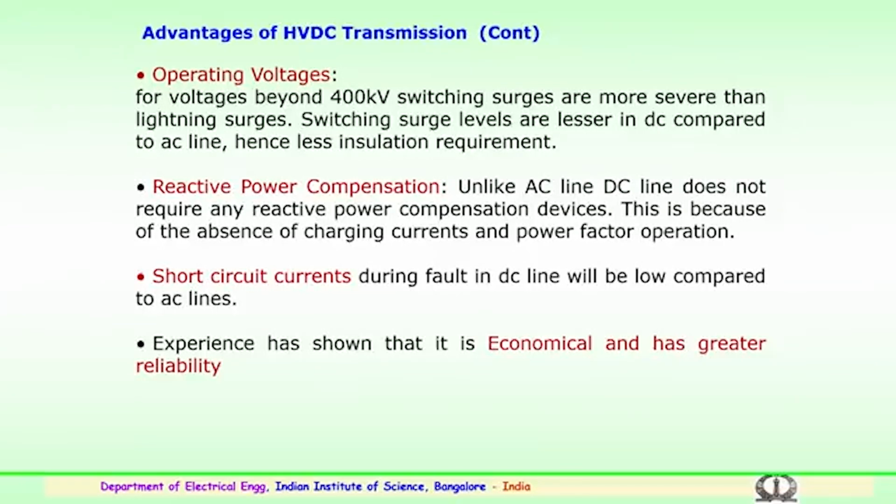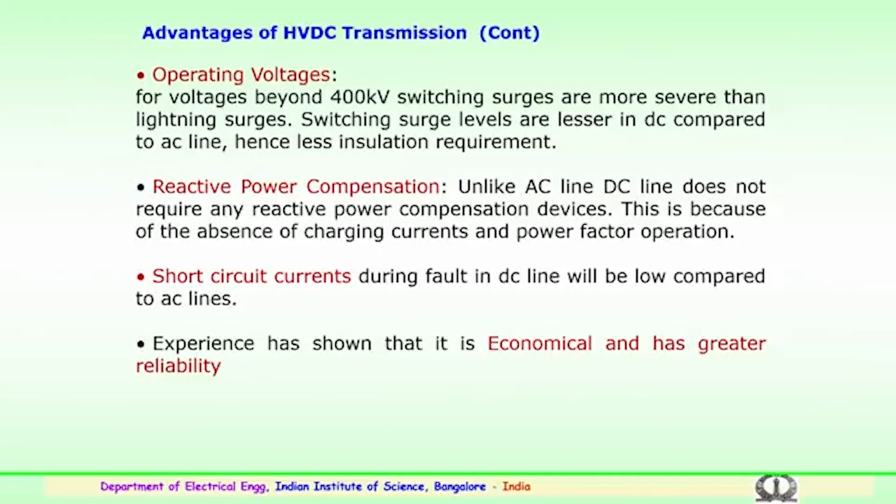So, the next is the reactive power compensation. Unlike AC transmission line, DC line does not require any reactive power compensating devices. This is because of the absence of the charging currents, particularly in DC, and the power factor operation. So, much more economical or much more advantageous than HVAC system. Then short circuit currents during fault in DC line are seen to be lower compared to the AC line.